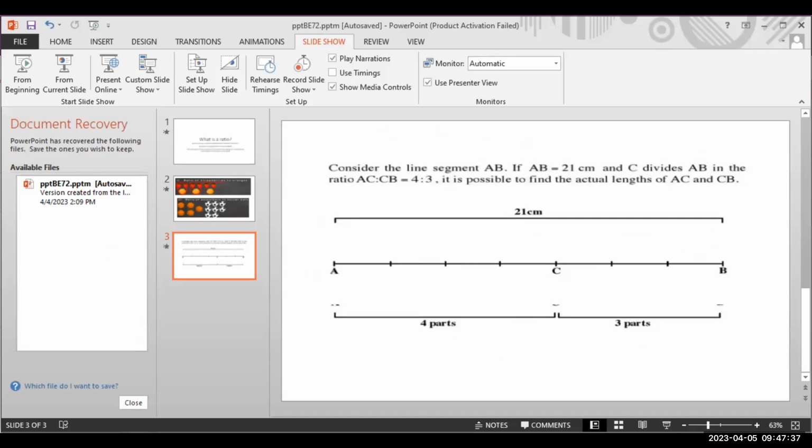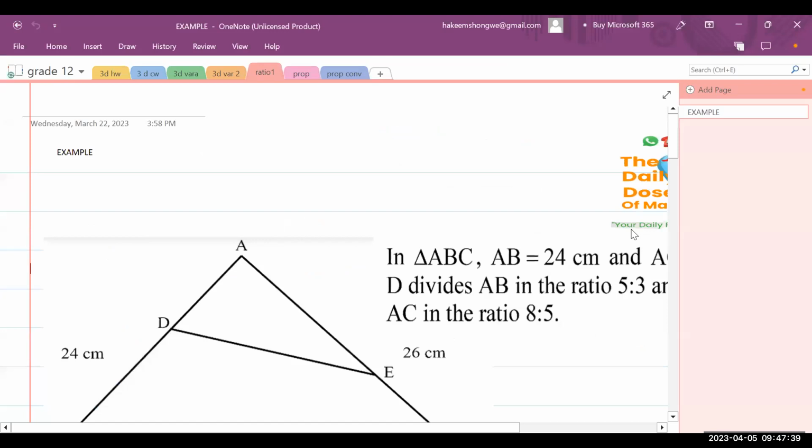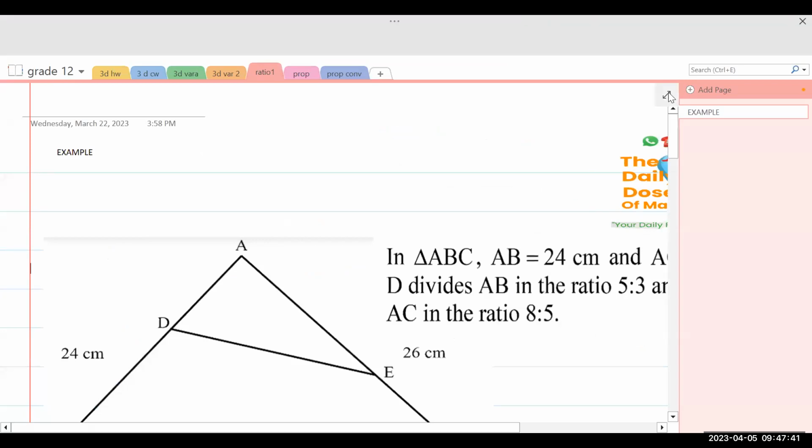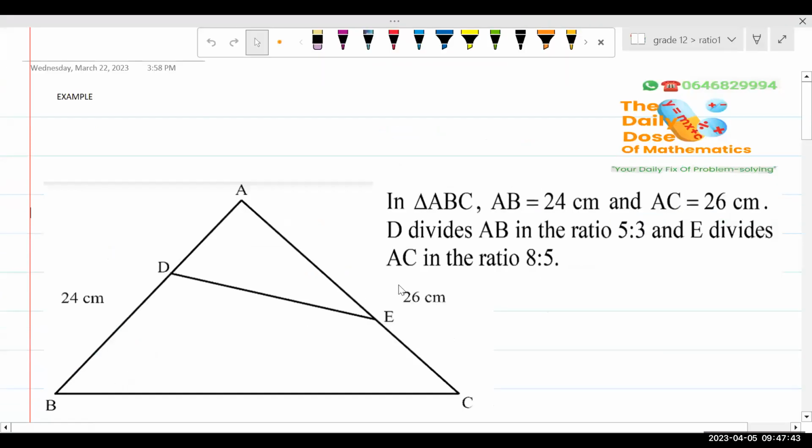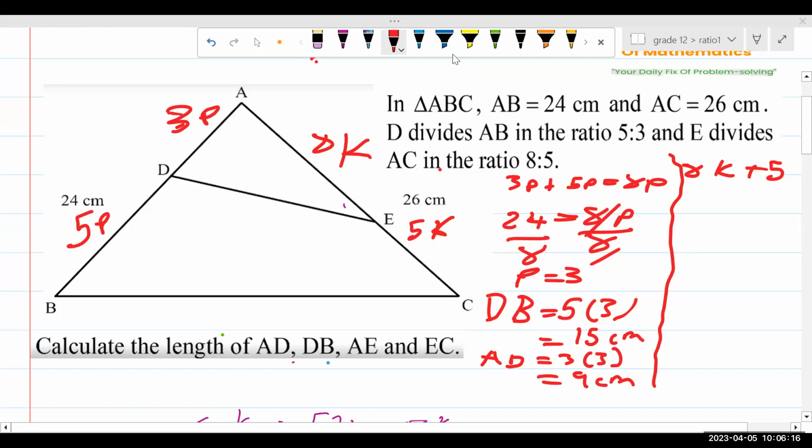Let's jump to these then. All right. In triangle ABC, AB equals 24 centimeters and AC equals 26 centimeters.